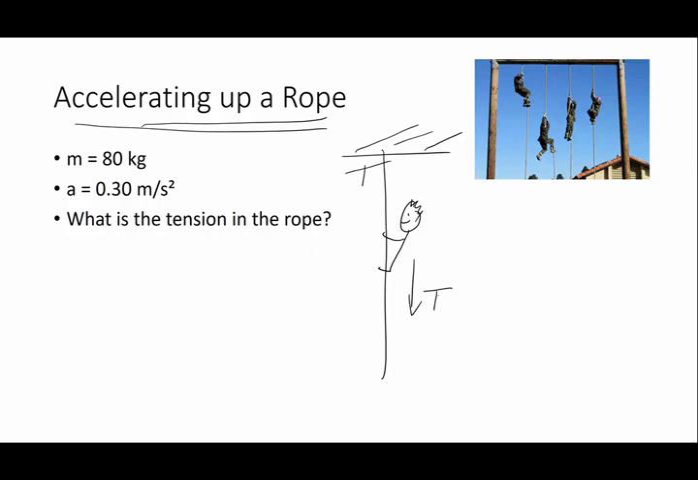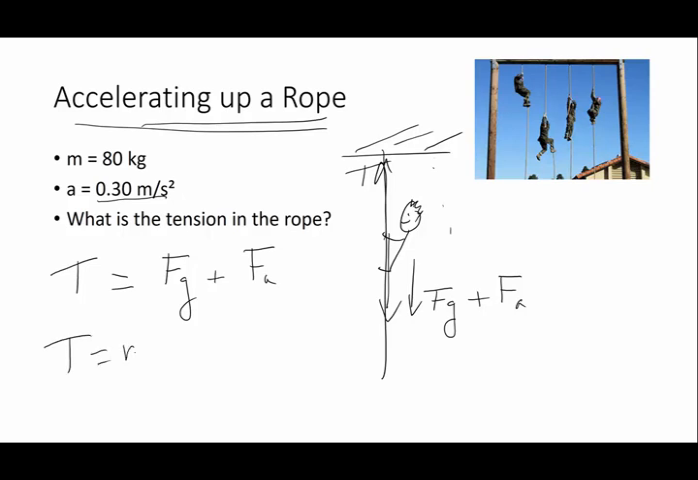So force of gravity is down, plus the person is accelerating up the rope. So my question is, would the tension equal the force of gravity if this person was just hanging there? Then the force down would equal the force up. But because this person is accelerating up the rope, there's an extra force that causes the acceleration. So the tension is going to be force of gravity plus that force of the acceleration. So the tension is going to be mass times acceleration of gravity plus mass times our rate of acceleration.